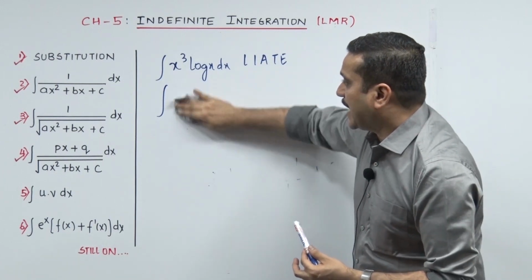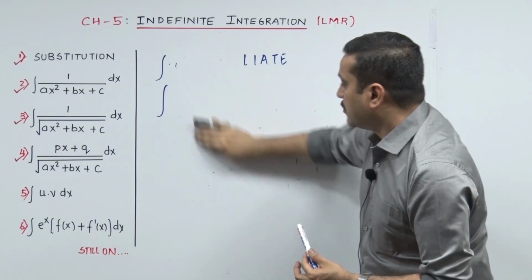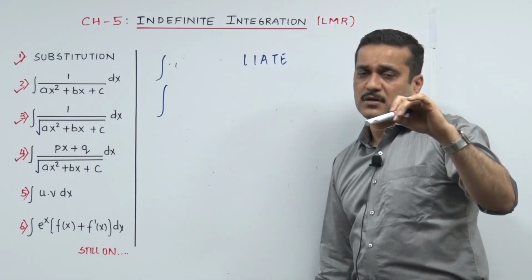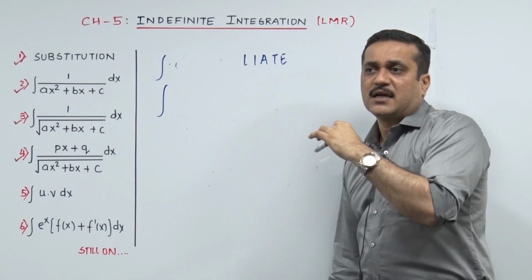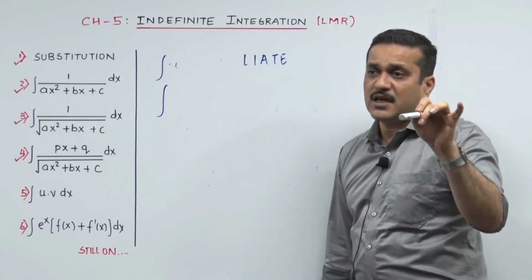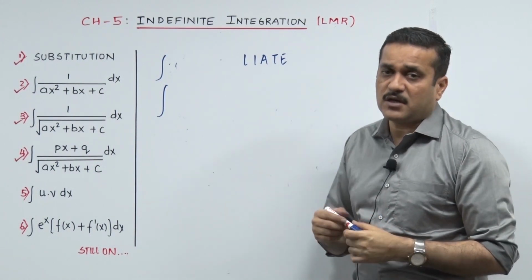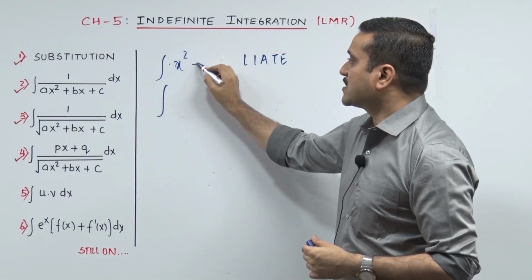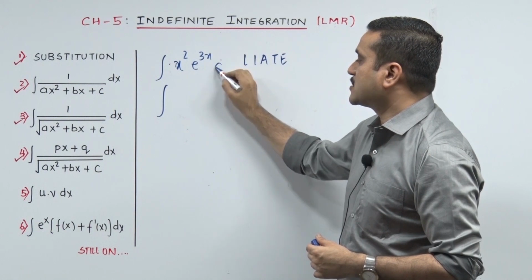Now, can I take a chance of producing one more sum here? And if you got a little stuck, just rewind and play if you are really strict about watching this particular sum. So let's not waste time. Let's see the next sum. It goes x square e raised to 3x.